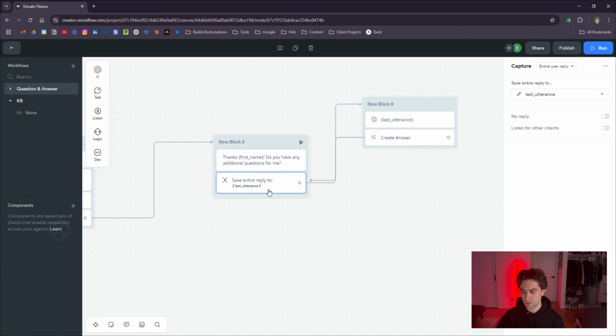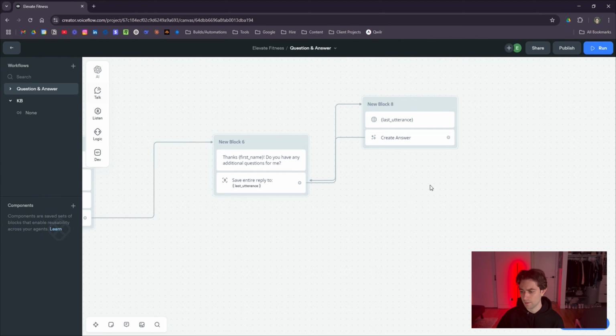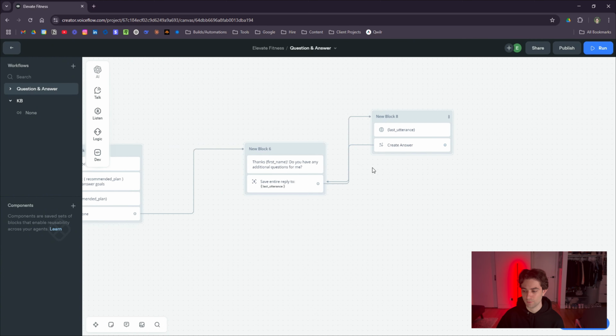And then this will just save the last utterance, go into a KB search, look for the response in the knowledge base, and then basically create the answer. This is the same prompt that we have here called create answer. It's the same thing. And we have this basically re-looping every time into an indefinite loop. And that is basically 85% of the agent already done. We're just basically answering user questions off of that document, and then we're trying to obviously capture the lead.